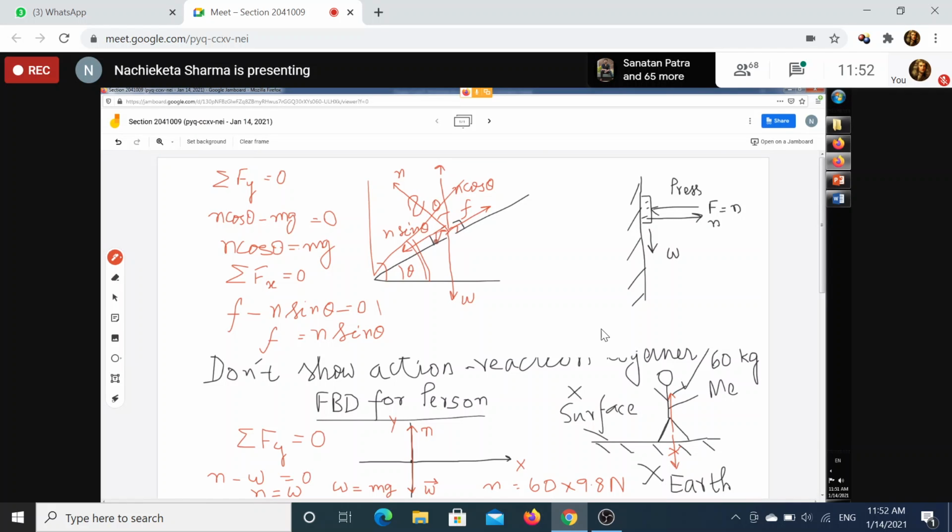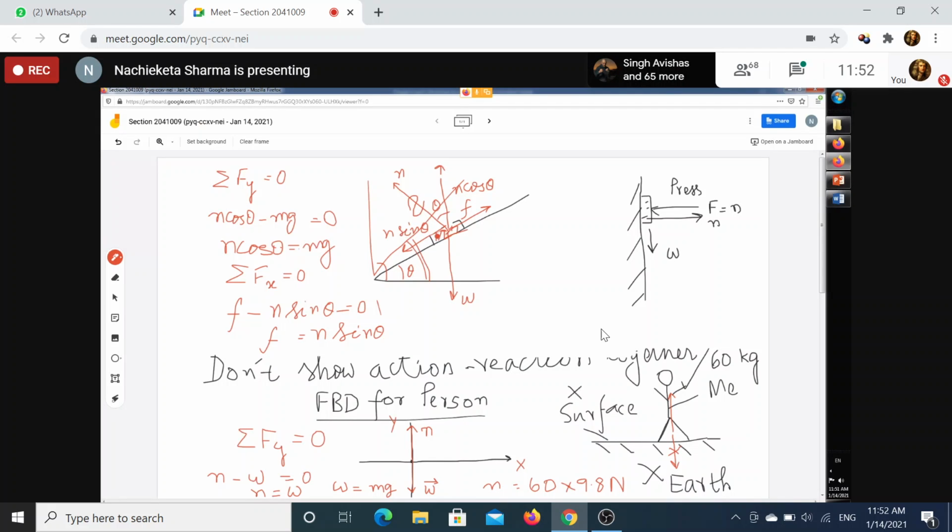That's why the box is not able to slide. But this will go on for how long? That means when you are increasing theta, sin theta is increasing, N sin theta is increasing, f is increasing. But will this continue indefinitely, or will it stop somewhere?